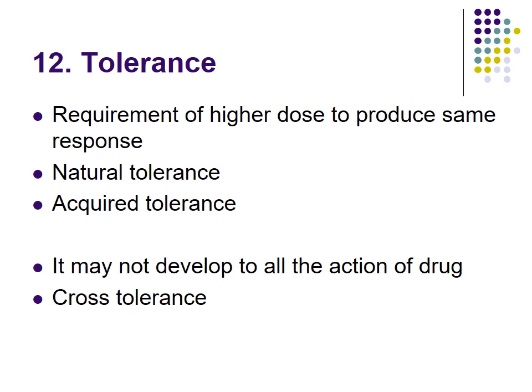One is salbutamol, a drug useful in asthma, but if taken continuously, then the effect of salbutamol decreases and it does not produce the same level of bronchodilation which it was producing previously. Similarly, a drug useful in angina, that is nitroglycerin, if given continuously, then its effect on dilatation of the coronary decreases.